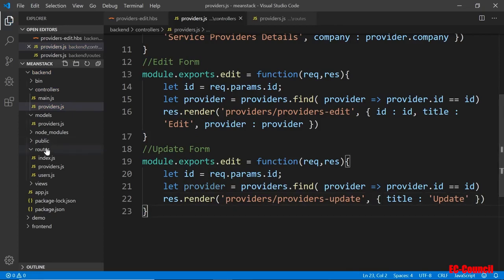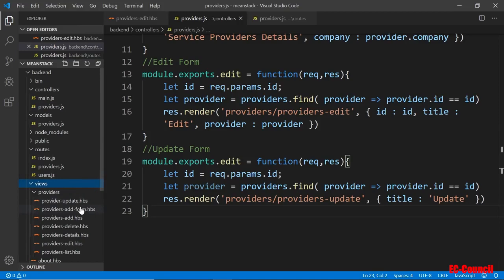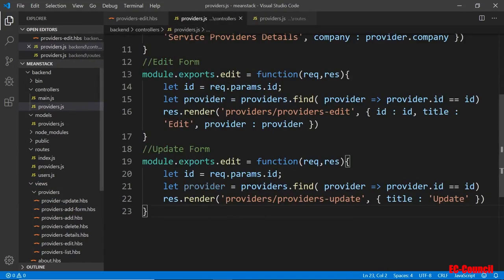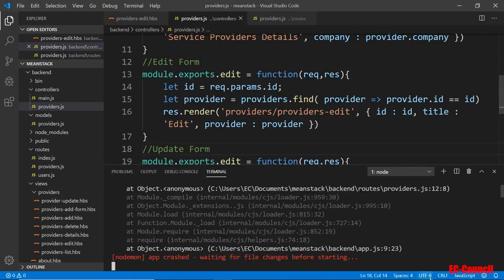If you look at the view for the updates, it will just say updated successfully. If you want to add more information to this page here, you can pass the data to it, but that's all I need to show that. Okay, so that's why I don't need to pass anything there. And so that means we'll leave these as is. I'll come back and fix this a little bit later. So let's save that and run the app again.